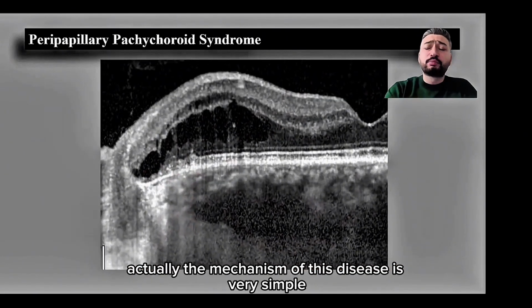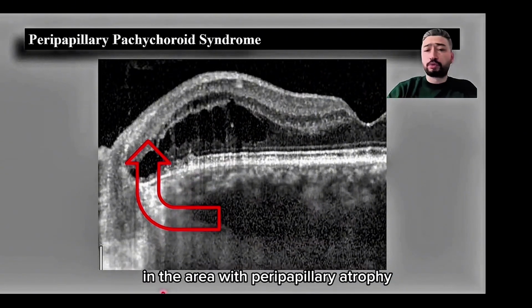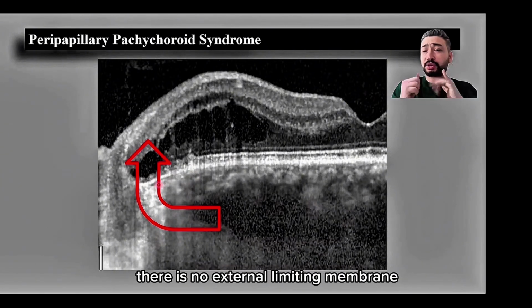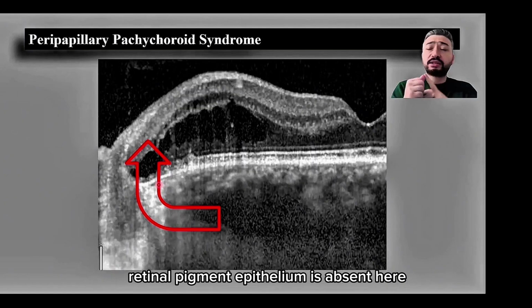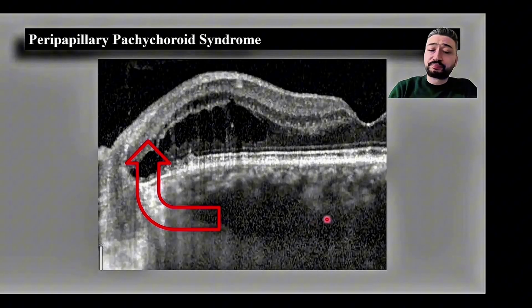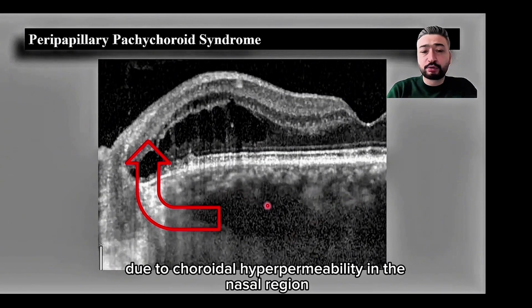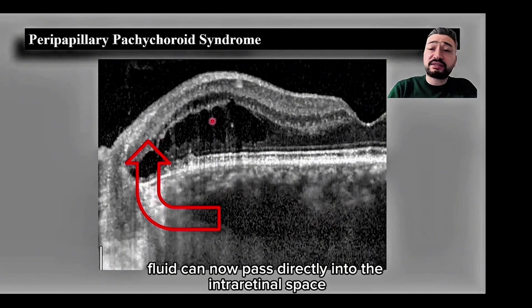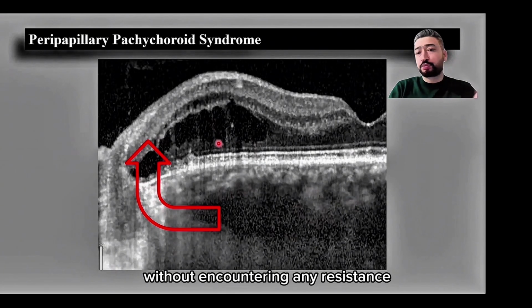Actually, the mechanism of this disease is very simple. In the area with peripapillary atrophy, there is no photoreceptor layer, there is no external limiting membrane, and the retinal pigment epithelium is absent here. The mechanism is that due to choroidal hyperpermeability in the nasal region, fluid can now pass directly into the intraretinal space without encountering any resistance.